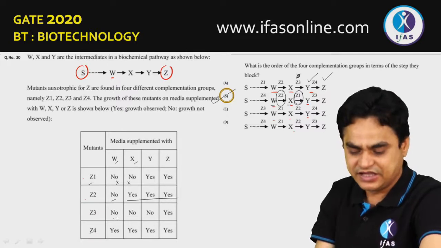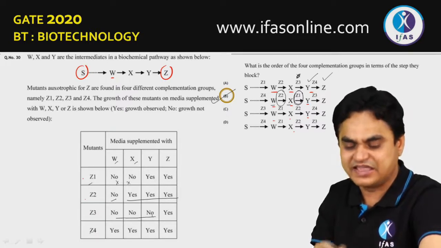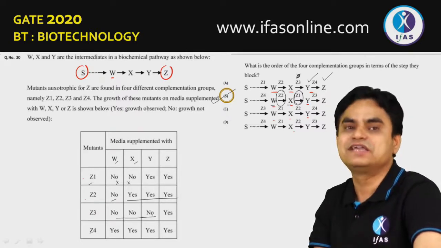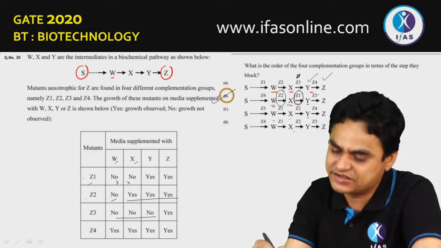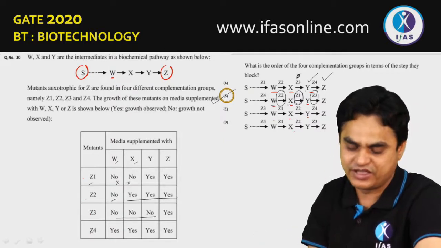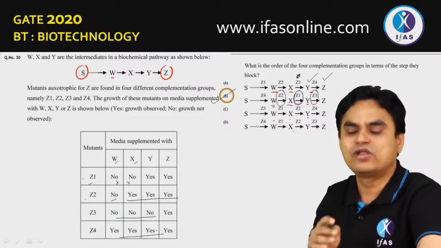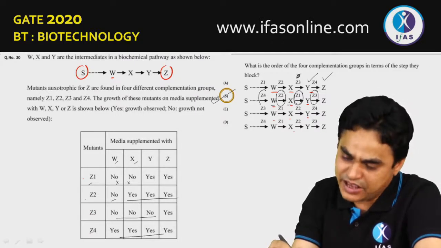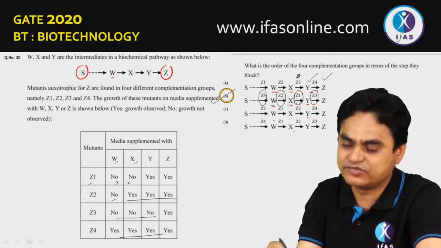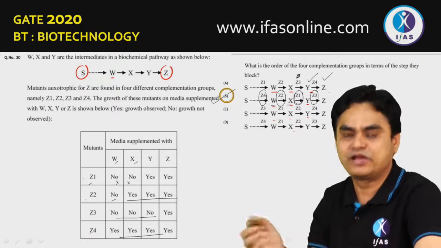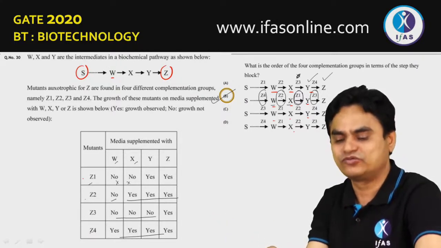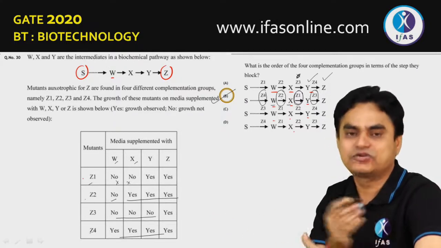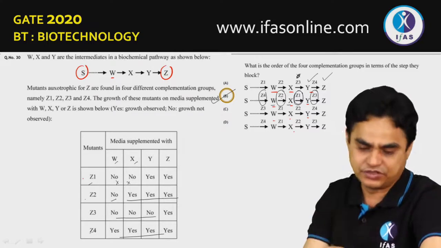Similarly, you can see it is not surviving in case of W, X or Y, but survives in case of Z. Means just prior to Z, this should be mutant. Z3 should be mutant. While Z4, it is able to grow in all conditions. This enzyme must be mutant, where the next steps are functioning properly. Then W could be given to X, X could be given to Y, or Y could be given to Z. So the correct answer would be option 2.